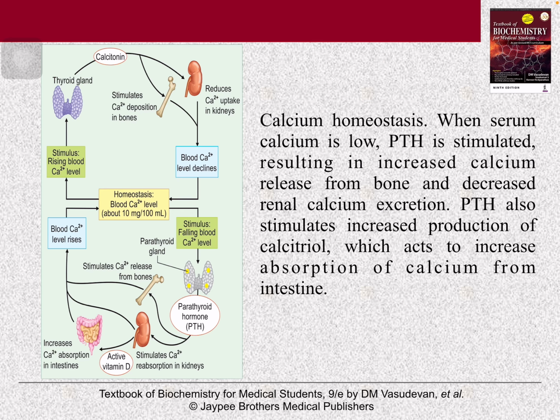If the blood calcium level falls below the normal level, then parathyroid gland secretes the PTH hormone. PTH, parathyroid hormone, via three primary actions increases the blood calcium level. So calcitonin and PTH have opposite actions. One decreases the level and the other one increases the level.